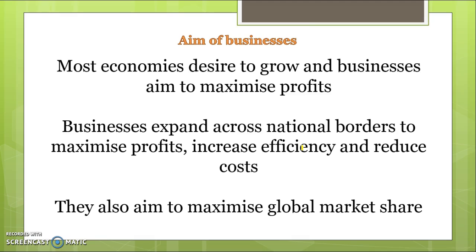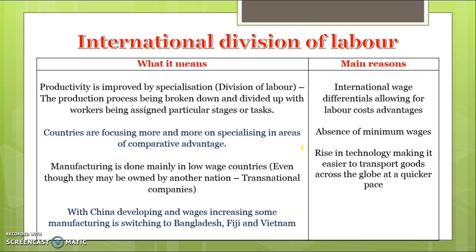So basically the aim of any business is to grow and to maximise their profits. So businesses often expand across national borders to maximise their profits. It can also help to increase efficiency and reduce costs. And one of the main reasons why businesses want to become multinational and work in a globalised world is because they can increase their market share and therefore increase their profits. So one reason why there's been an increase in globalisation is that the firms know that there are benefits from international division of labour. So one key reason for the emergence of globalisation is that firms are fully aware of the benefits that they receive from international division of labour.